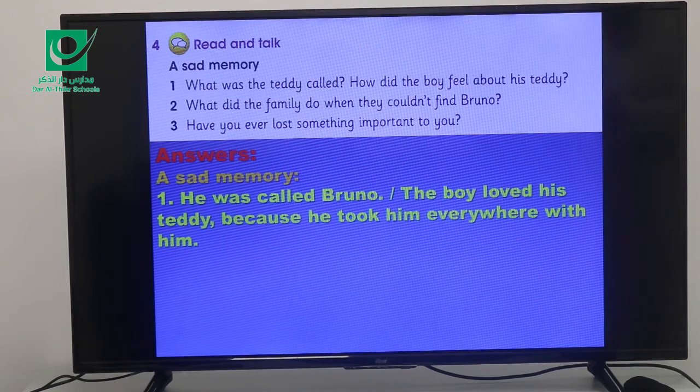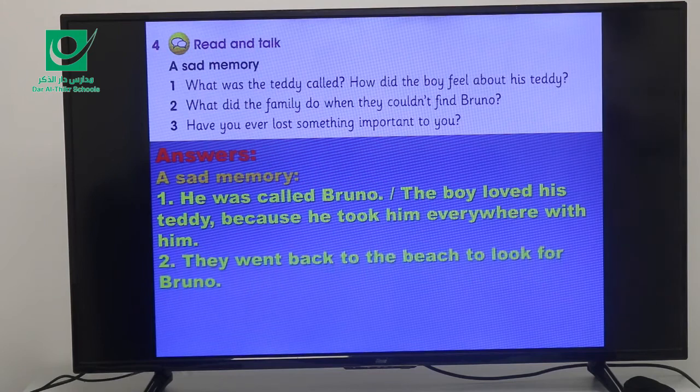He was called Bruno, and the boy loved his teddy because he took him everywhere with him. Now number 2, what did the family do when they couldn't find Bruno? They went back to the beach to look for Bruno. And number 3, have you ever lost something important to you? Actually, this is the student's own answer. So you need to talk about your experience.